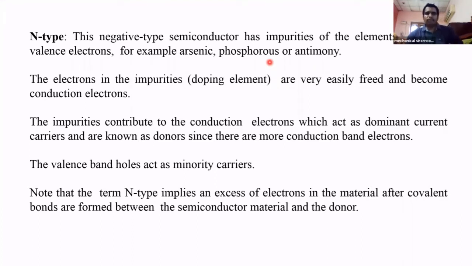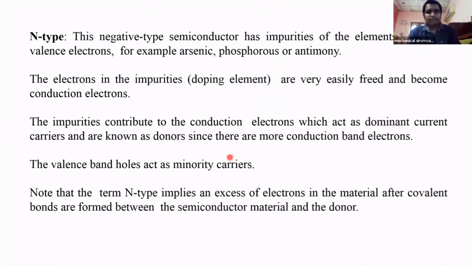Why negative? Here the predominant factors are electrons. The impurities have more electrons, so we get more electrons for flow of current. That's why it is called negative, because electrons have negative charge. The impurities added to the semiconductor supply extra electrons for the flow of current.